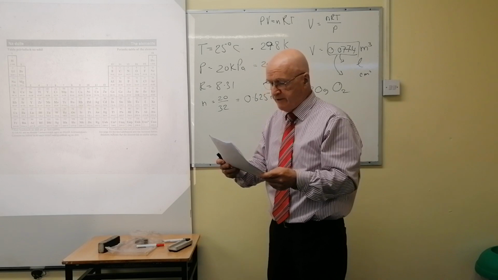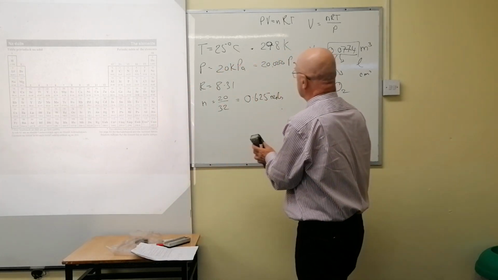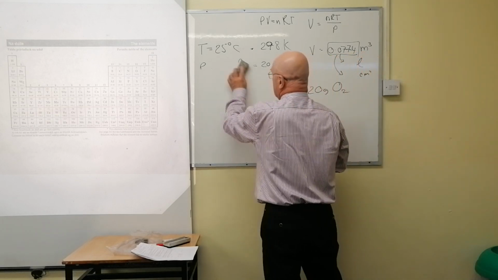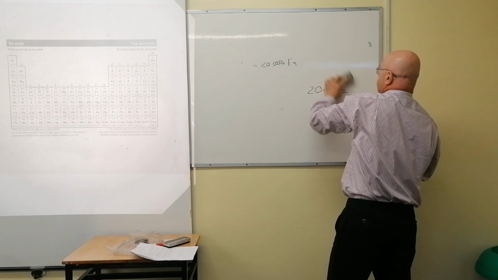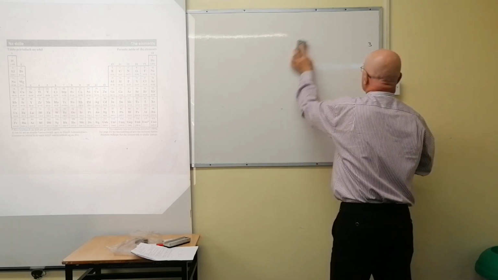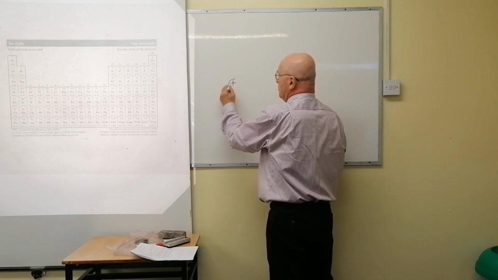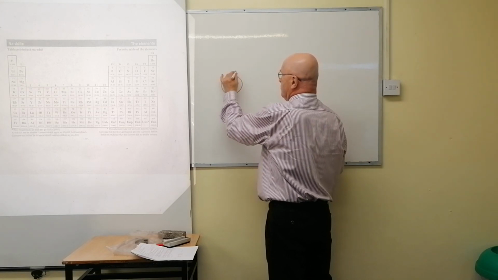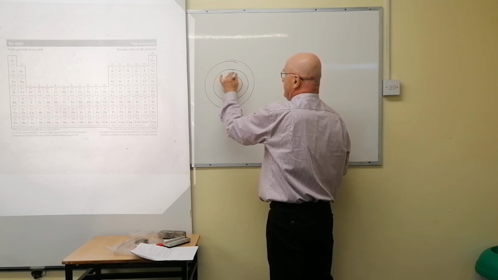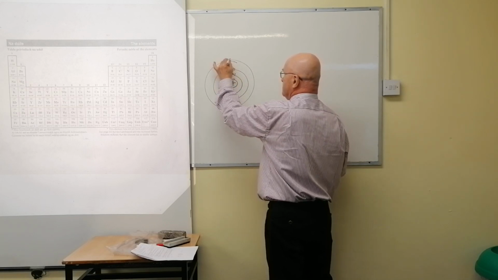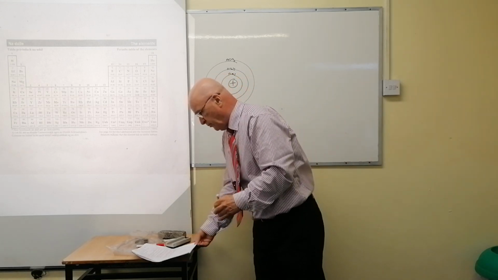Explain how a line emission spectrum occurs. Now, what would they want there? They'd want an account, a description of this. I'm not going to do this with you now, other than give you the points that you would develop. It's very important that you say some of the following things now. All your work here is revolving around Bohr's atom. And Bohr has these shells around the atom, and the electrons occupy them. N equals 1, N equals 2, and N equals 3. And you'd start off by dealing with that now appropriately.